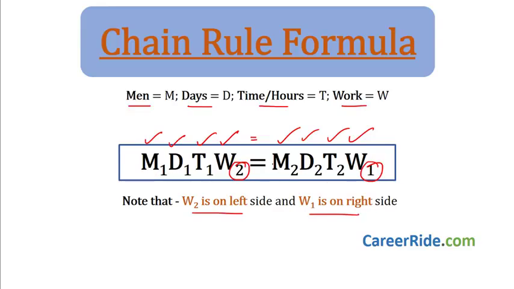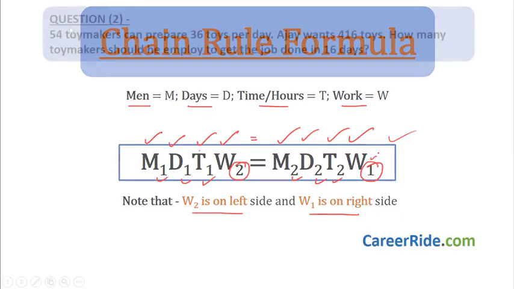We just need to multiply. 2 is over here, 1 is over here. Rest all the stuff is like that, 1, 1, 1 and 2, 2, 2. So in chain rule, we just have to multiply men into days into time into work done in second case. That would be equal to men into days into time into work done in first case. Let's see how to use this to solve further sums.